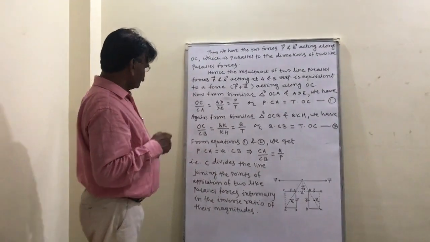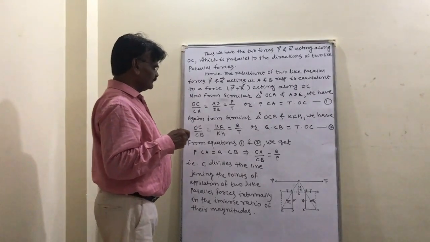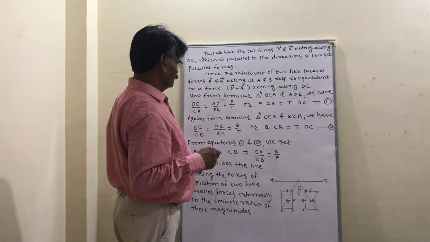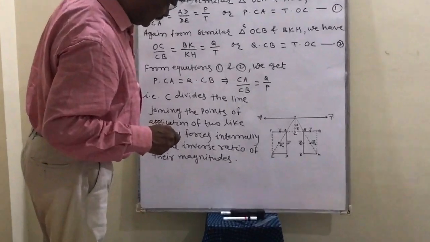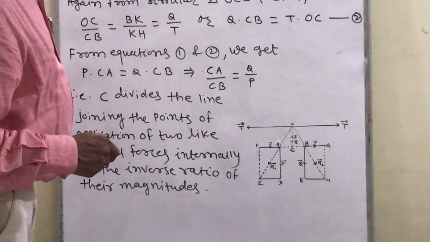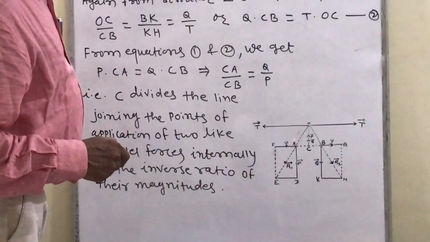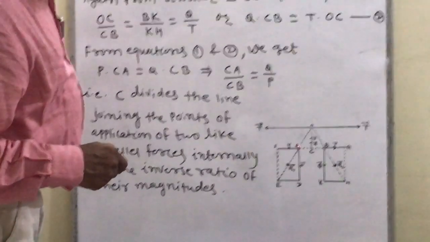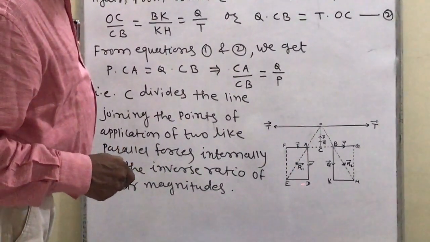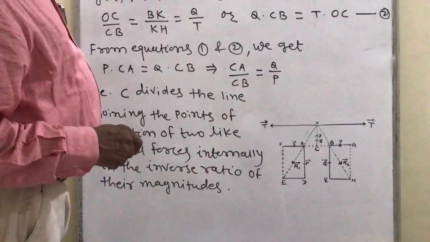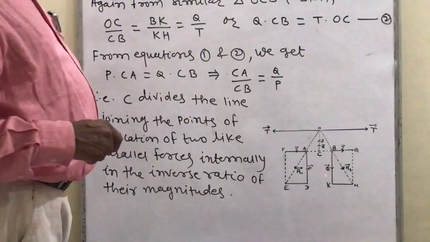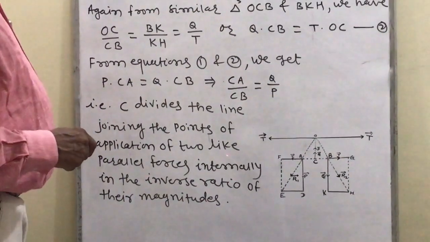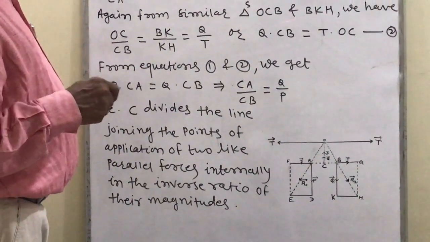Now, from similar triangles OCA and ADE, these are the similar triangles we have.